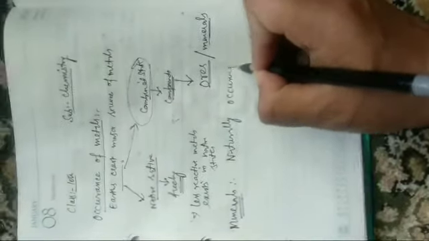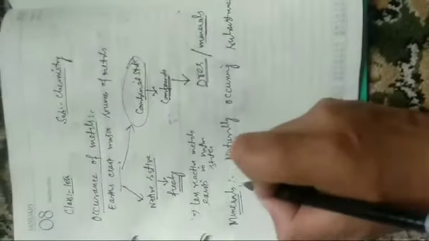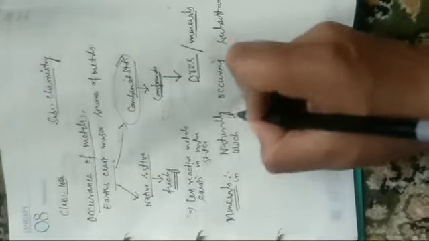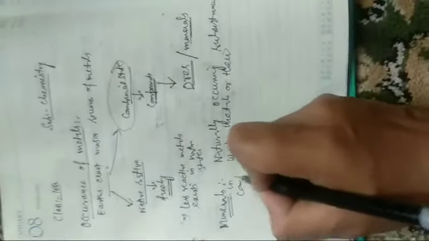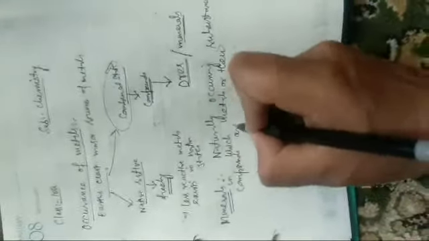These minerals are the naturally occurring substances or the naturally occurring compounds in which metals are present. So the naturally occurring materials in which metals are present and they are obtained from the Earth's crust. Minerals are the naturally occurring substances in which metals or their compounds are present.